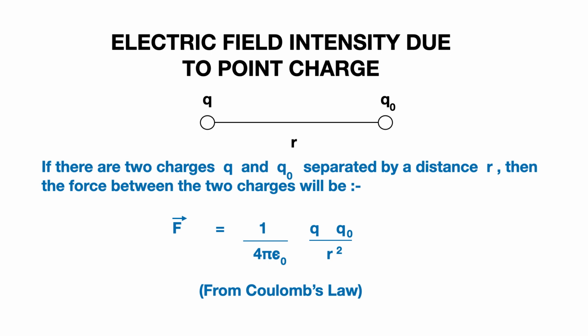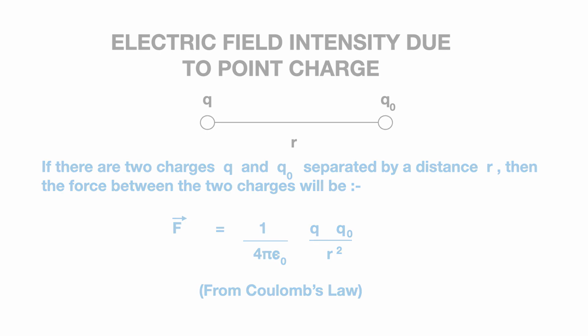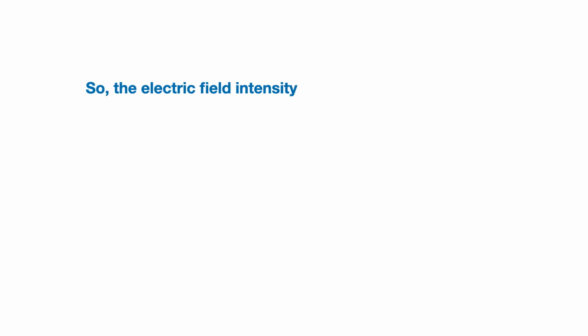The value of 1 by 4 pi epsilon 0 is 9 into 10 to the power 9 Newton meter square per Coulomb square. Now, the formula for electric field intensity is force upon q0, as the electric field intensity is defined as the force experienced by a unit positive charge placed at any point inside the electric field. So we can write E is equal to F upon Q0, where F denotes the force experienced by the unit charge. By unit charge, we mean a charge of 1 coulomb.